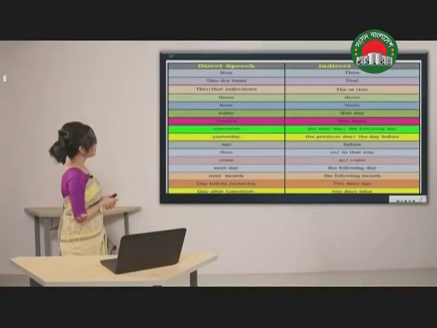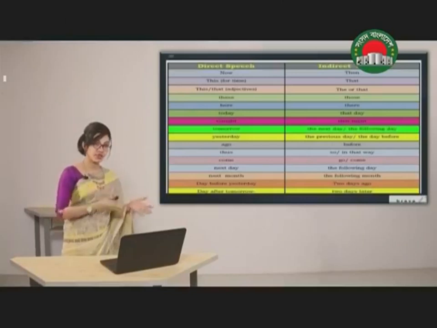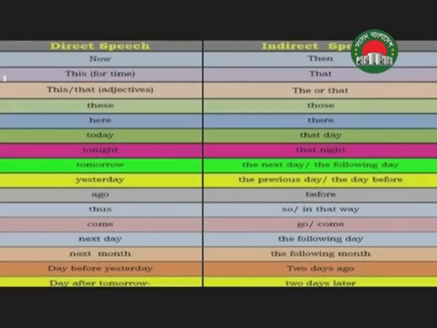Now these are how we can change the time expressions or other adverbs of place and time in case of changing from direct to indirect speech. For example, now will be changed into then in indirect. This will be changed into that. These will be changed into those. Here will be changed into there. Today will be changed into that day. Tonight will be that night. Tomorrow will be the next day or the following day. Yesterday will be the previous day or the day before.